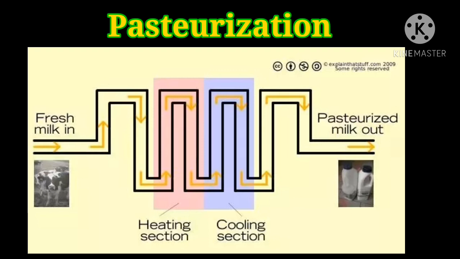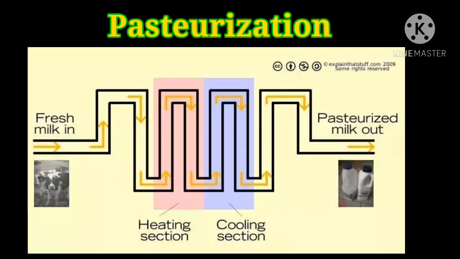Pasteurization is a process of heat treatment of liquid food products. For example, for preservation of milk and beverages. This process also involves boiling of milk to a temperature of 63 degrees Celsius for about 30 minutes and suddenly cooling to destroy the microbes present in the milk.